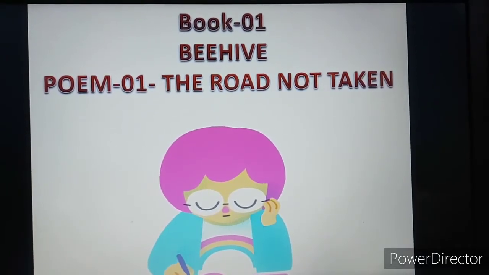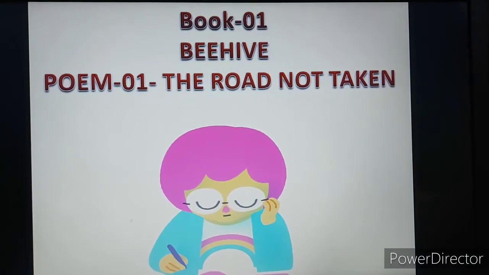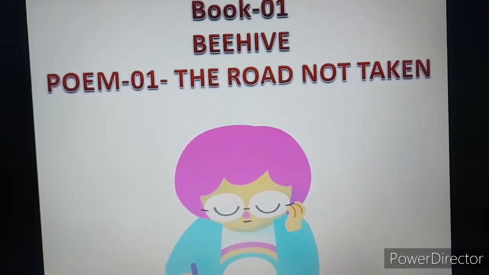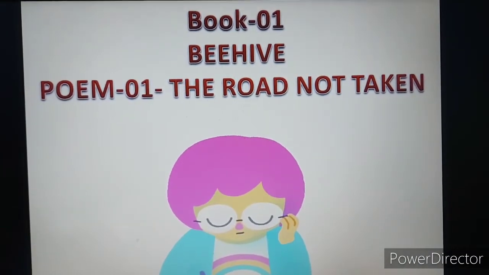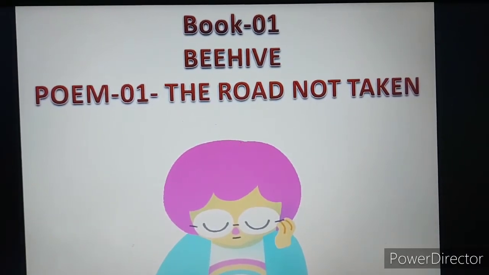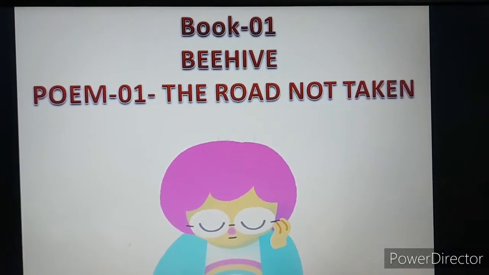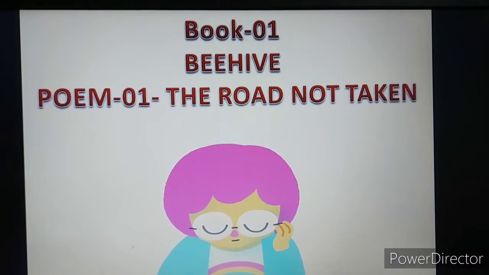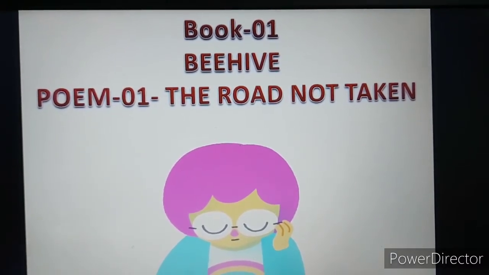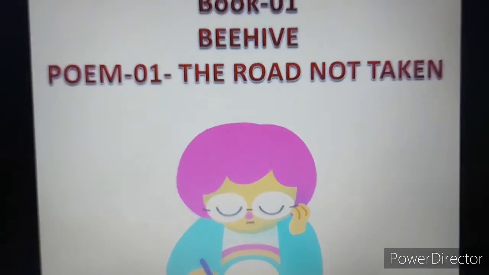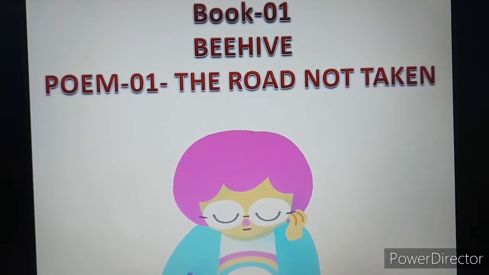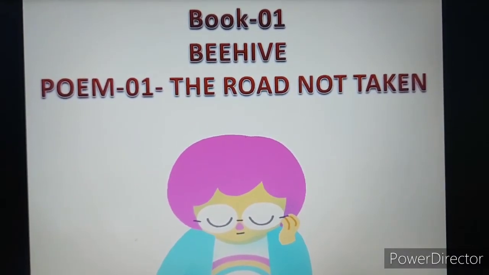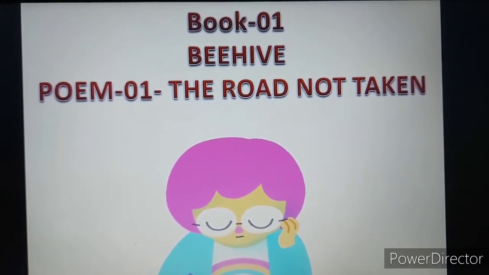Whenever you reach 10th class and after 10th, you have to opt for a stream, whether arts, commerce or science, and you have to make the correct decision, because that will be for your lifetime. Many people say you should take science as it has scope, many say you must take commerce as it has a lot of scope, and many suggest you take arts as it is broad. But what you have to do is listen to your own heart.